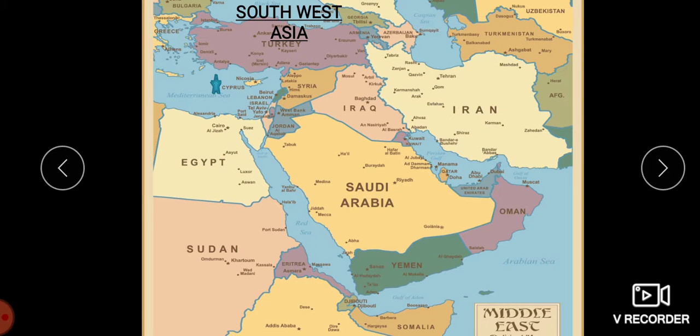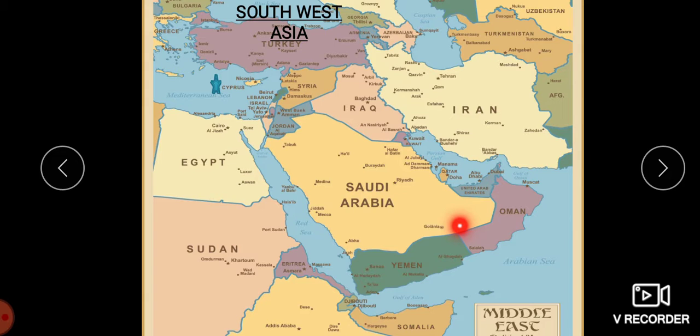Now we will move on to the next, that is Southwest Asia. Southwest Asia includes countries like Afghanistan, Bahrain, Cyprus, Turkey, Iran, Iraq, Syria, Saudi Arabia, Turkmenistan, Palestine, United Arab Emirates, that is the UAE, Yemen, and Oman. All these are parts of Southwest Asia.